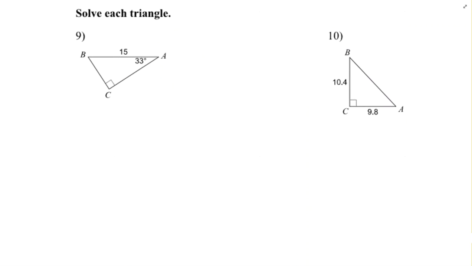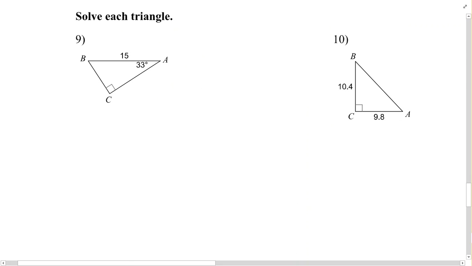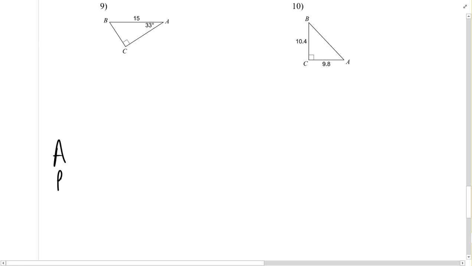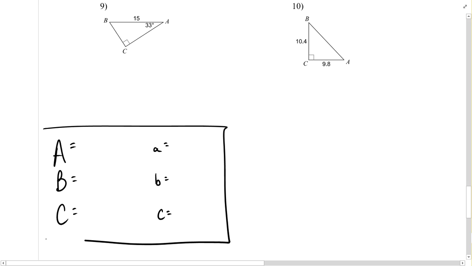Moving on to the final examples, in this case you're asked to solve the right triangle. This time we want all components, capital A, B, and C, which represent our angle measures, as well as lowercase a, b, and c, which represent our side lengths. Fortunately for us, some of that information is already provided. Capital A is 33 degrees, capital C is 90 degrees, and lowercase c, because it's across from angle C, is 15 units in length.